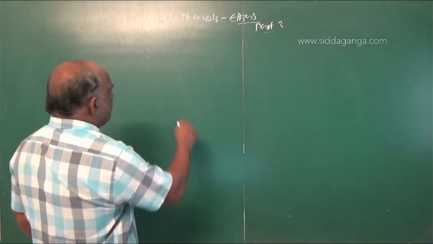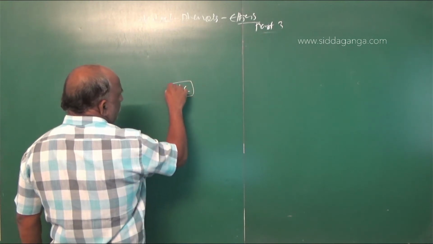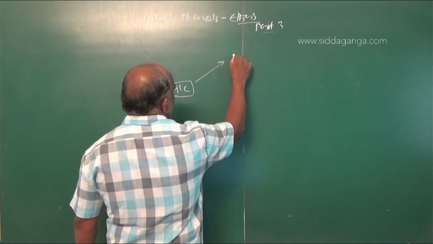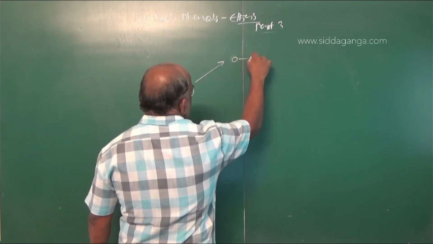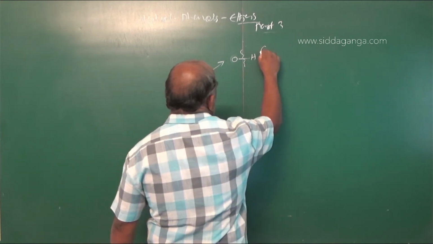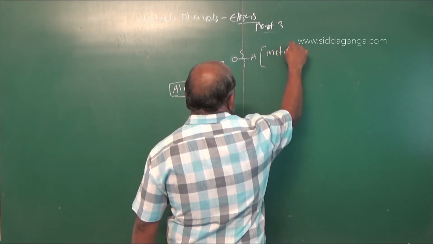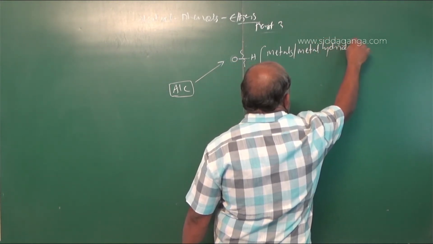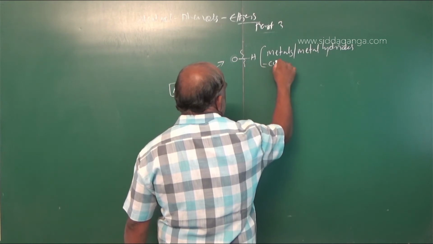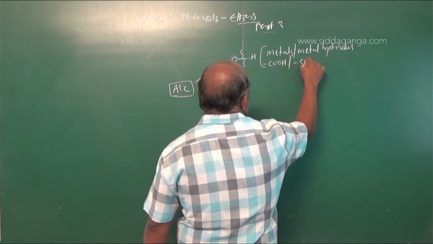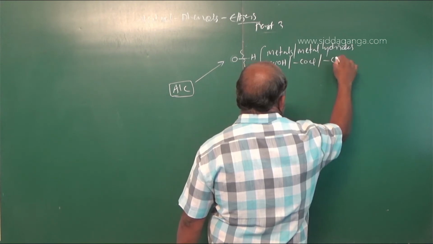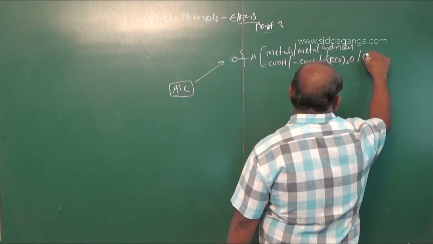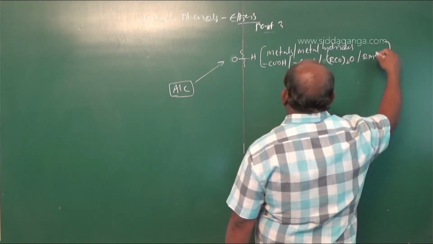So it is alcohol. Number one is OH cleavage: metals, metal hydrides, carboxylic acids, COCl, (RCO)2O, RMgX.